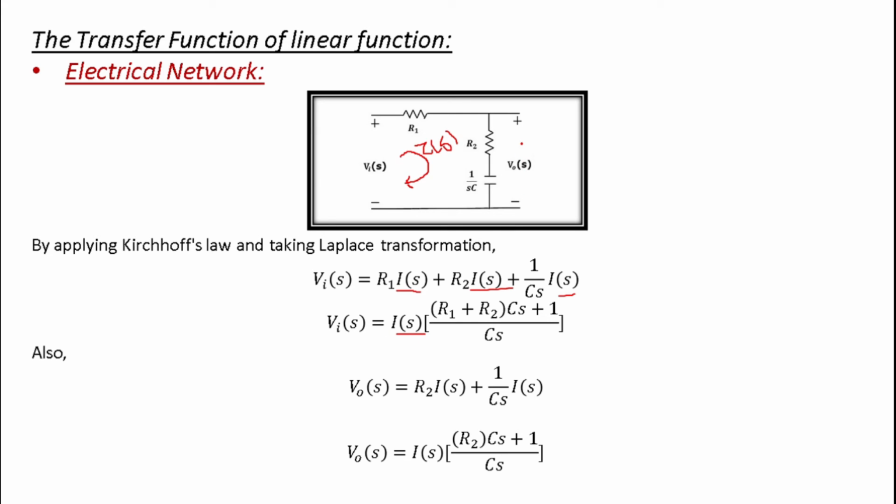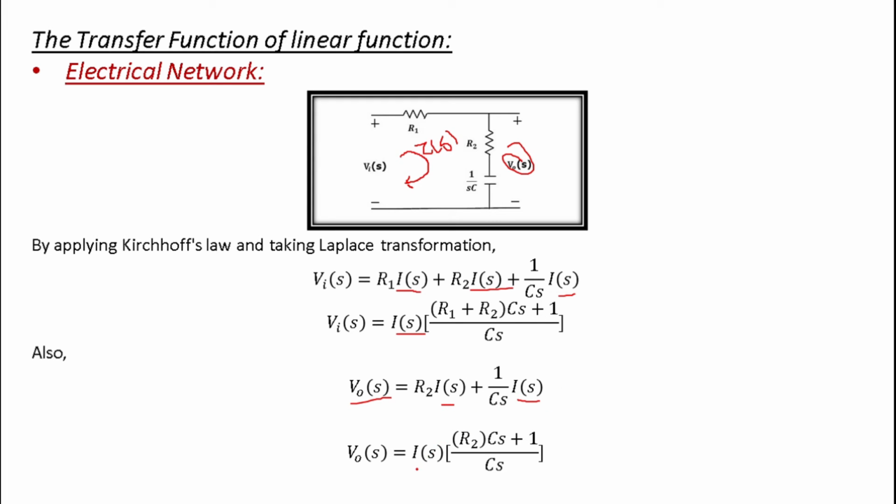Same way, if you apply Kirchhoff's law in the second loop, your output voltage V(S) is equal to R2 into I(S) plus 1/CS into I(S). There is no other element. Here you can see 1, 2 and 3 elements, but in this loop it is only 2 elements. That is why R2 into I(S) plus 1/(C·S) into I(S). Here also I(S) is common.